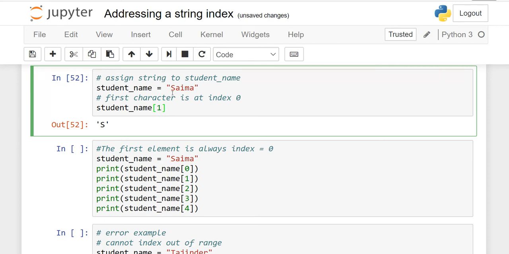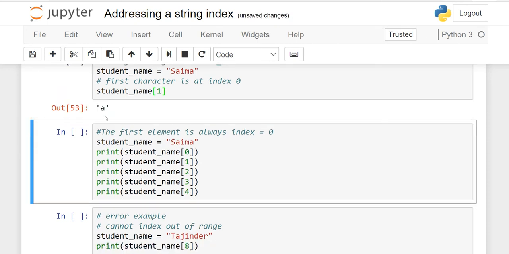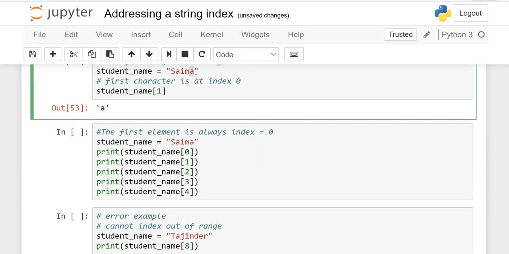Why 1? Because with indexing we always count from 0: 0, 1. Now I am going to show you. When I run it, you will see the output is A. Similarly for I, M, A, so 0, 1, 2, 3, and 4. If you want to retrieve the last A, you have to write 4 here and then retrieve it.